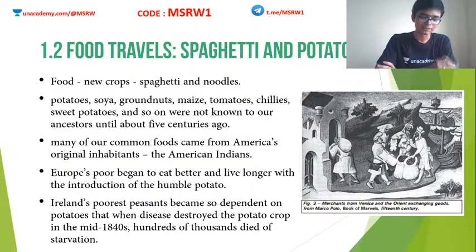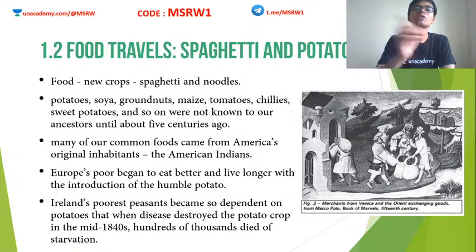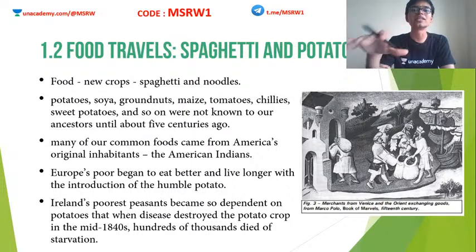Similarly, just like textiles or any other commodities of exchange, we also see that there have been some changes in the food habits of people. Okay, we eat spaghetti, noodles, potato, etc. Right? So these are actually a result of this cultural exchange.